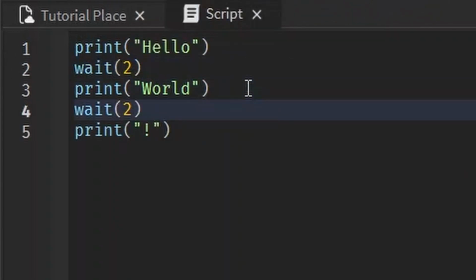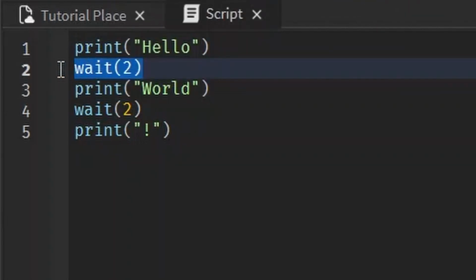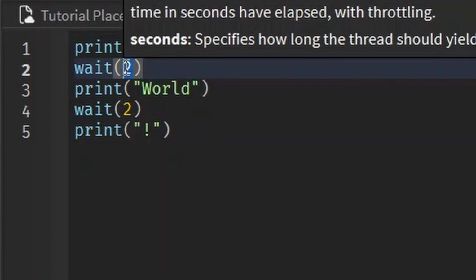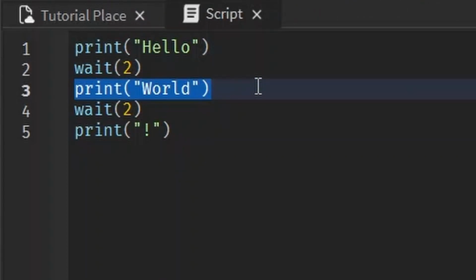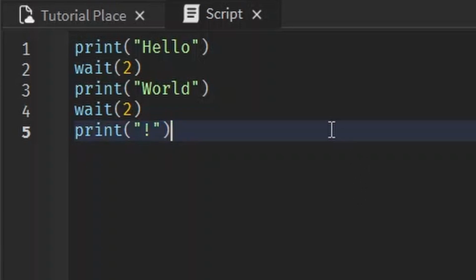And we could do it again here. So it's going to print hello. Then it's going to wait 2 seconds. This value is written in seconds. And then print world. And then wait another 2 seconds. And then print exclamation mark. Let's see that happen in action.